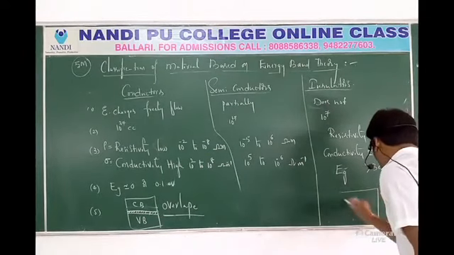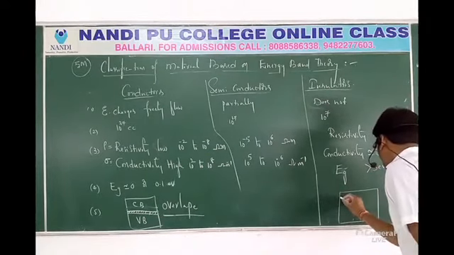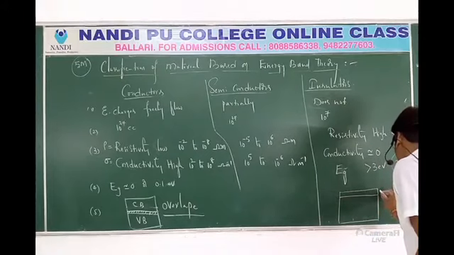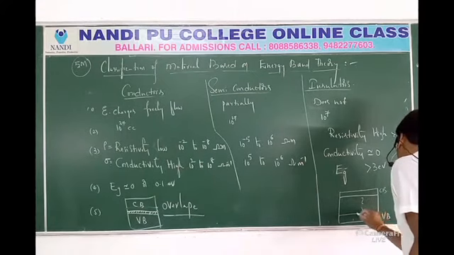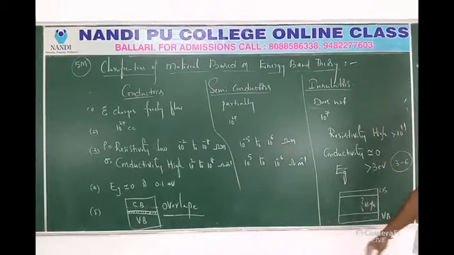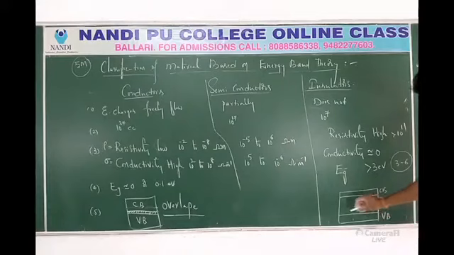What about the diagram here? We can draw it. This is the conduction band, this is the valence band. The gap is very high between the conduction band and the valence band. So it is very difficult for the electrons to reach the conduction band from the valence band.